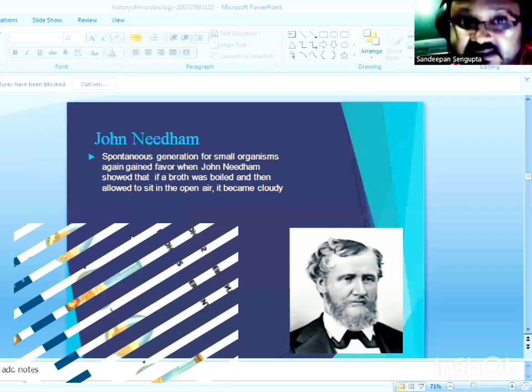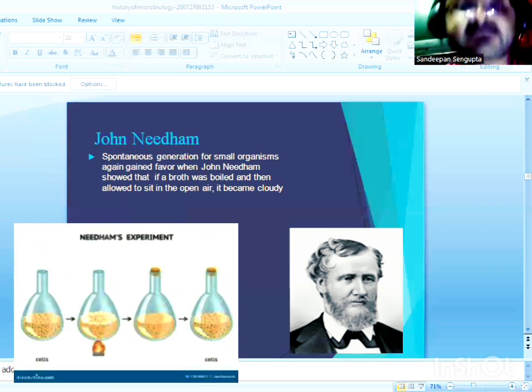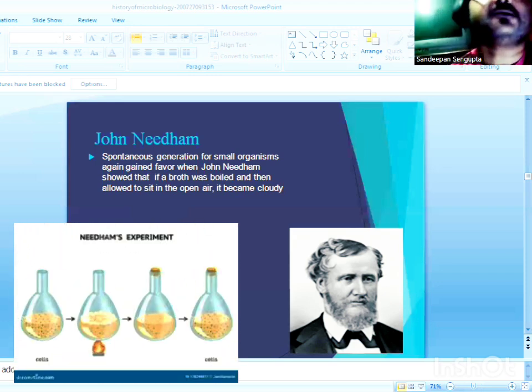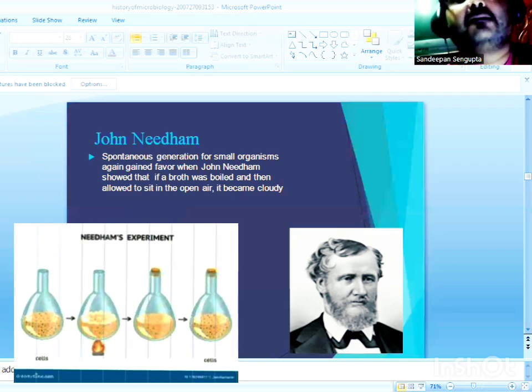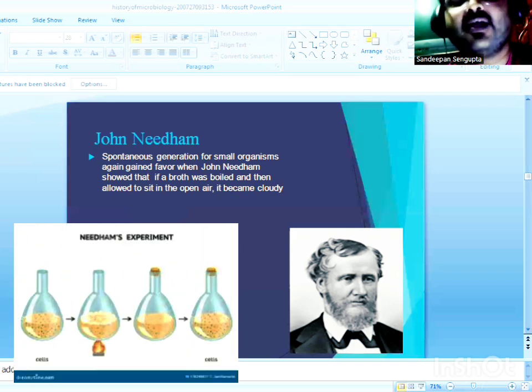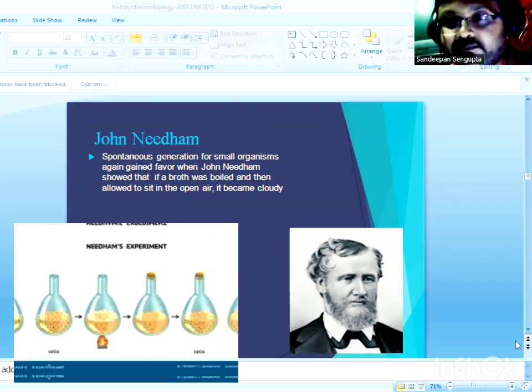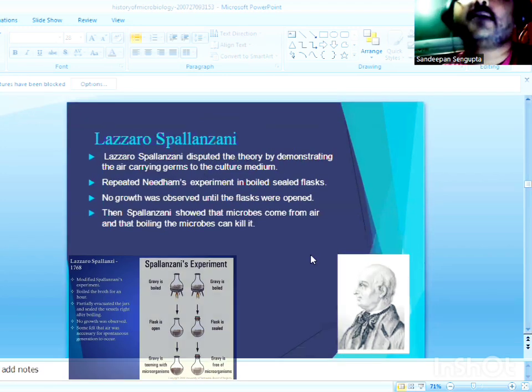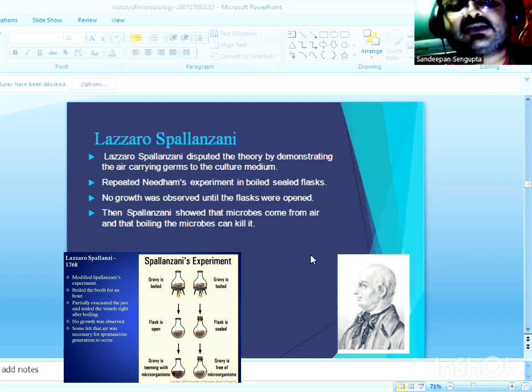Although he covered the mouth of the jar in which the mutton broth was kept with a cork, the mutton broth already had pre-existing microbes that gave rise to animalcules. Now, John Needham's work was soon refuted and challenged by an Italian biologist or naturalist named Spallanzani.